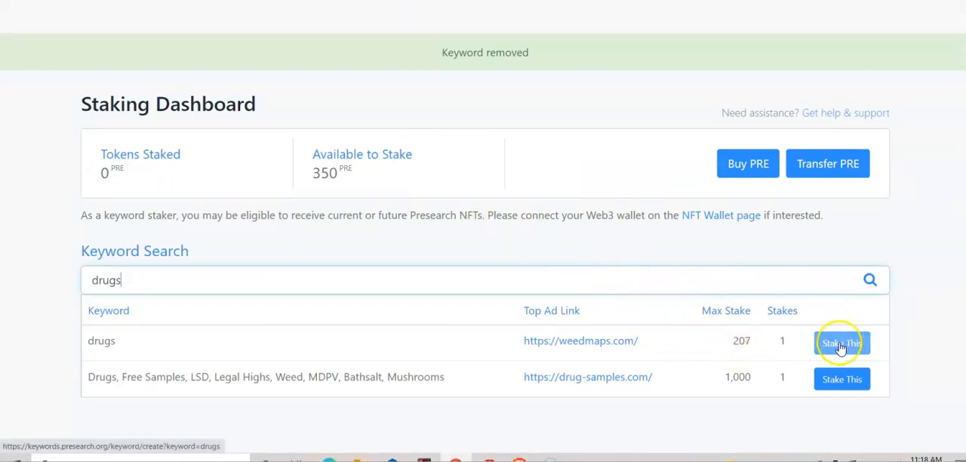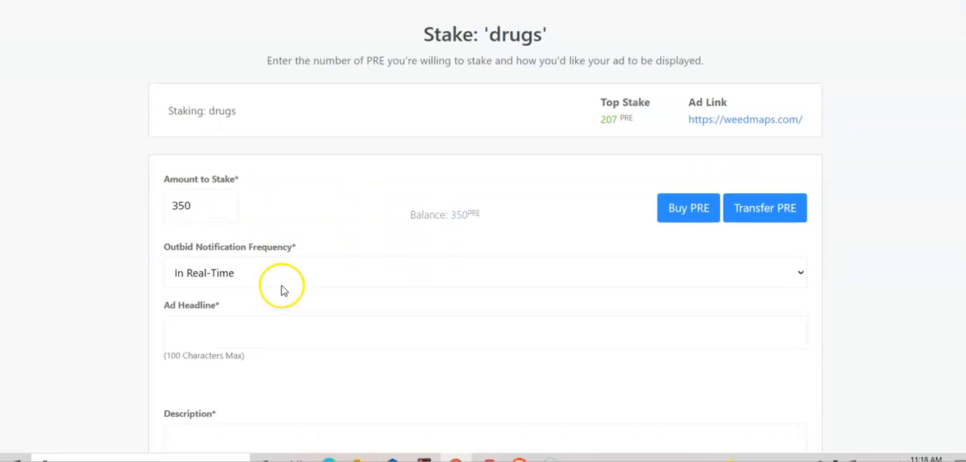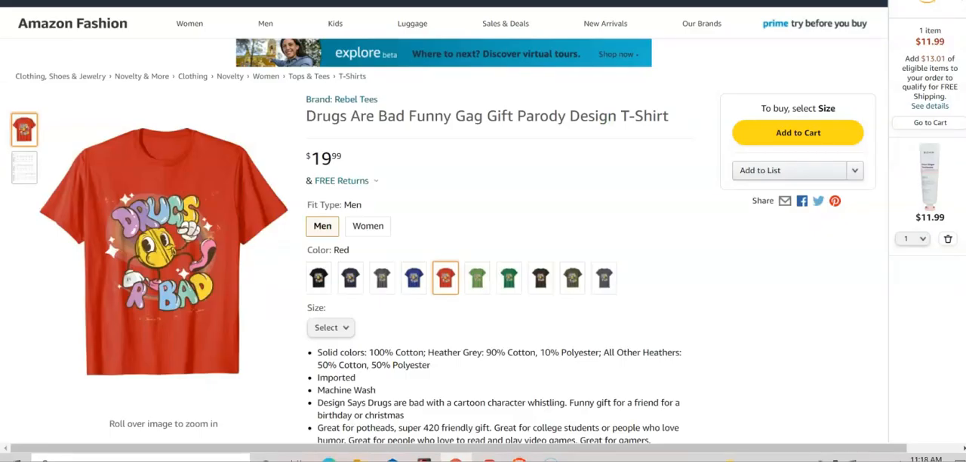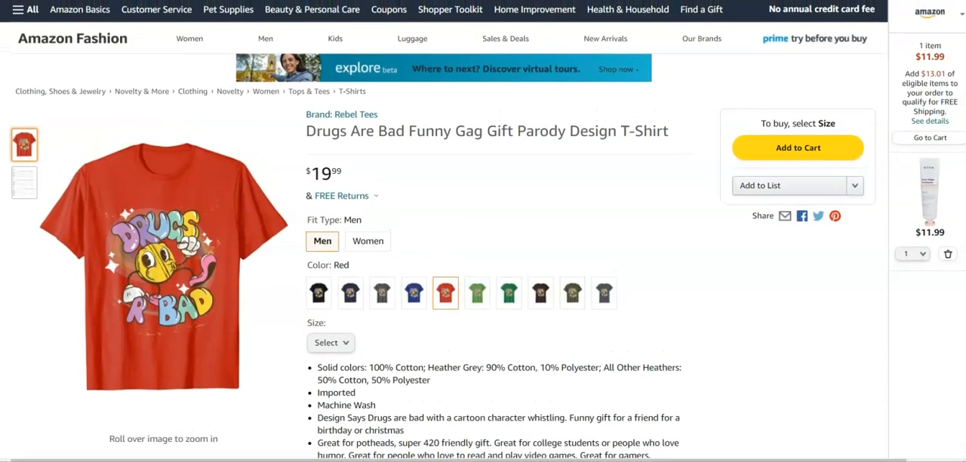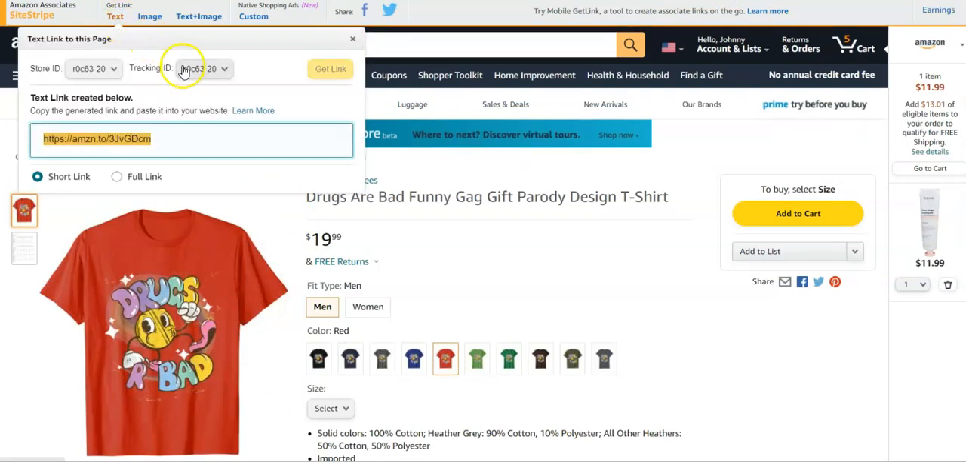So what we're going to do is click stake this. And we'll stake, I think I got 350. We want to get an outbid notification, so if somebody bids over me, I'll be notified right away and I can up my ad. And we're going to be advertising this "drugs are bad" shirt. Okay, so we're going to get that link there.